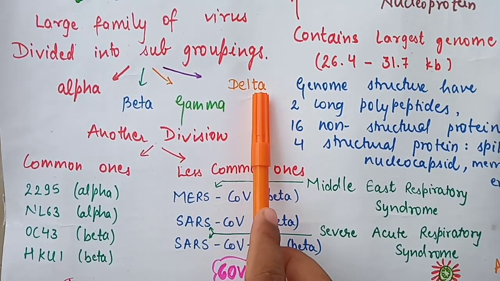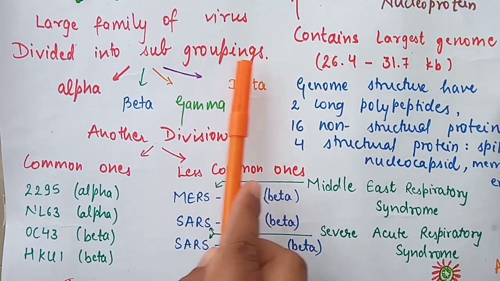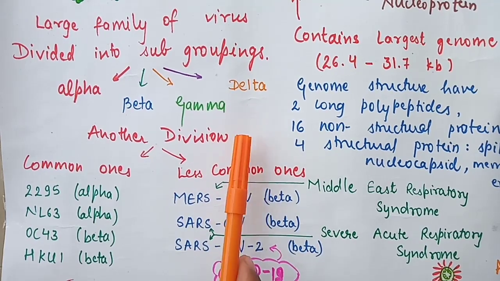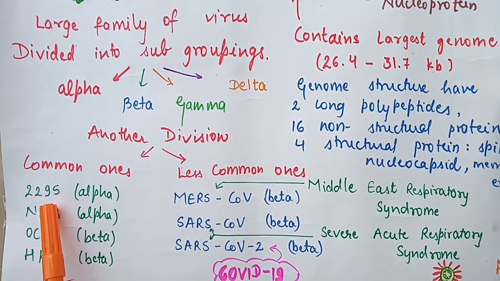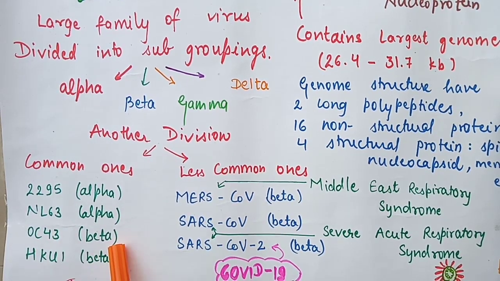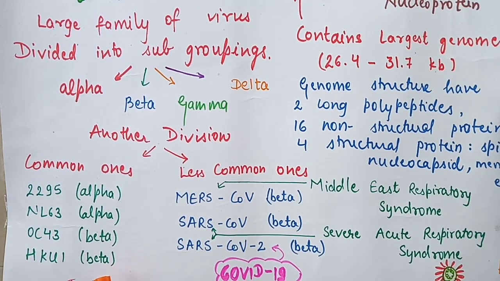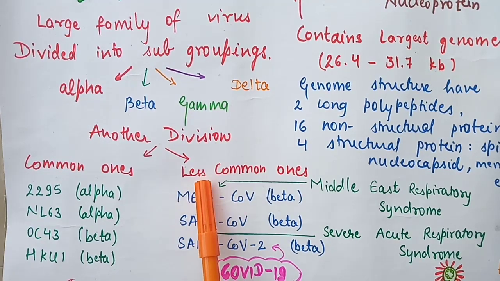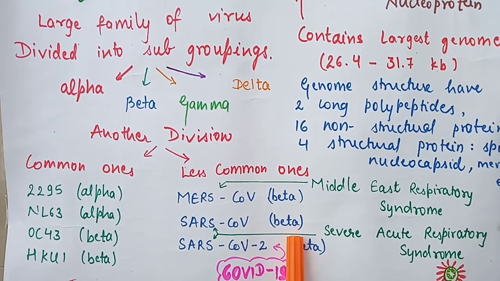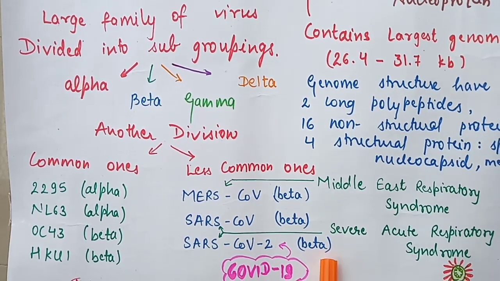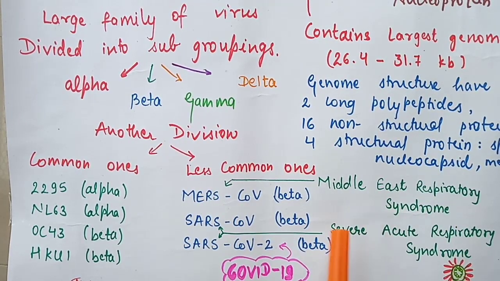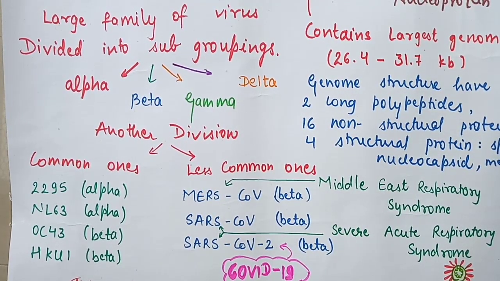Coronavirus is a large family of viruses. It is divided into subgroupings like alpha, beta, gamma and delta, out of which the commonest ones which we can see are 229E alpha, NL63 alpha, OC43 beta, HKU1 beta. These are the commonest ones. And the less common ones are MERS-CoV beta form, SARS-CoV beta form and SARS-CoV-2 beta form. This is COVID-19. MERS means Middle East Respiratory Syndrome and SARS means Severe Acute Respiratory Syndrome.